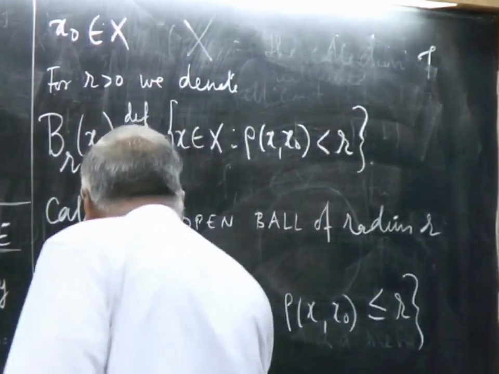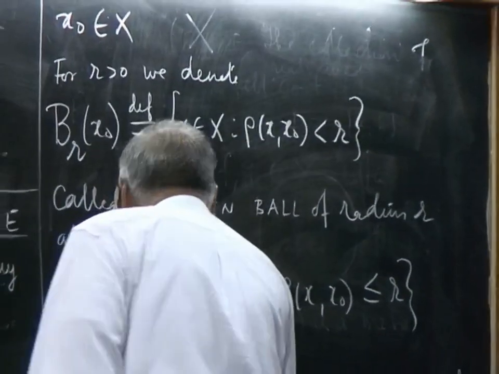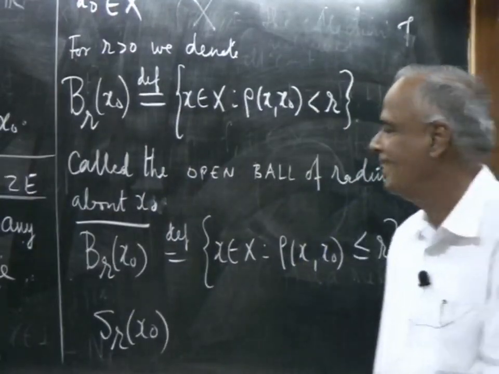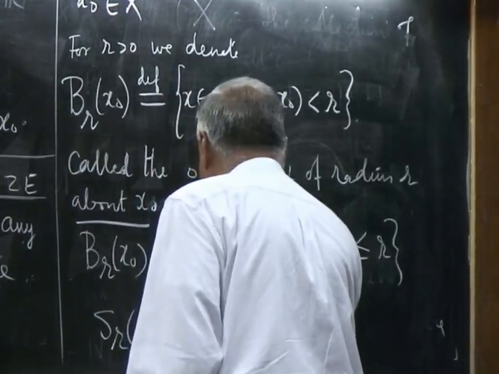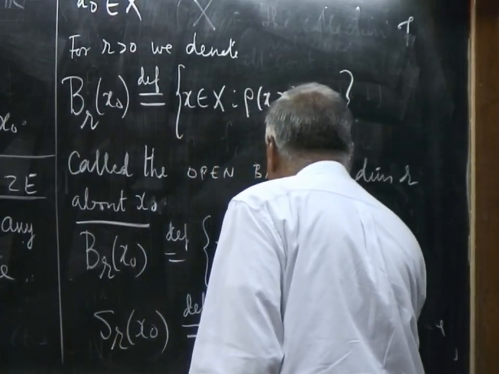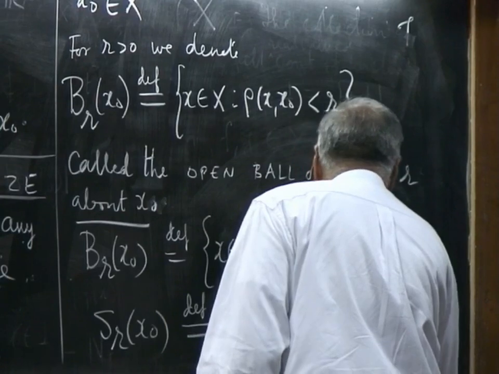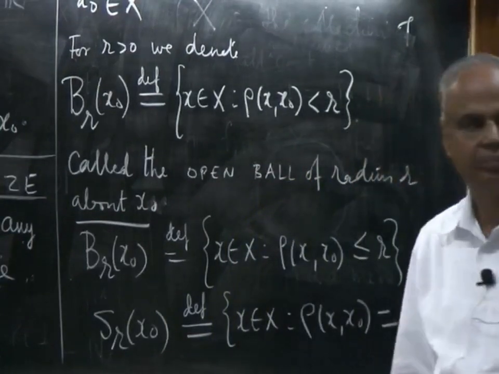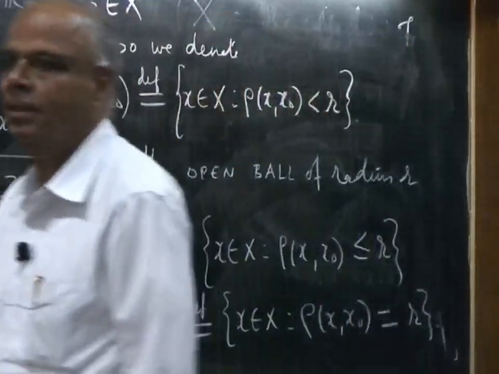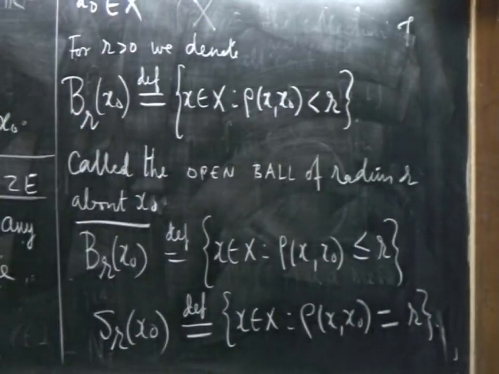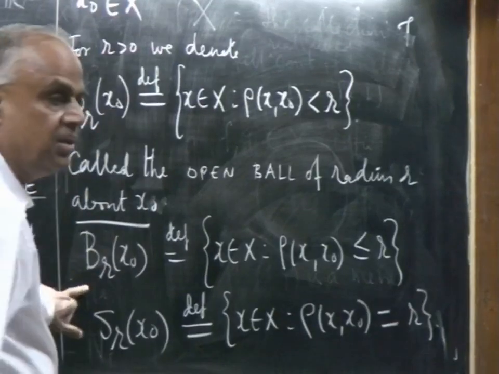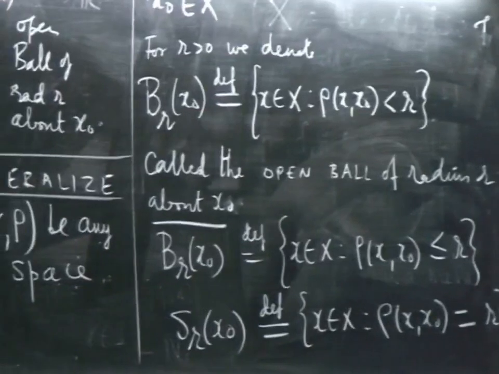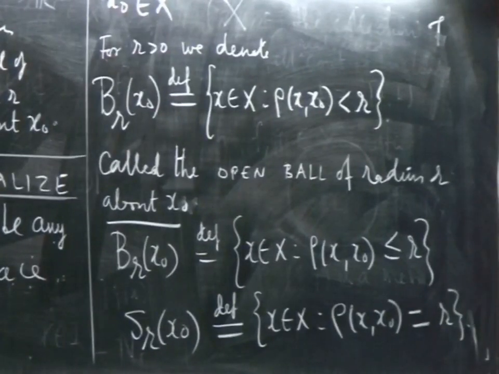The top alone is what is called the sphere, the boundary. This by definition is the set of all x in X such that rho(x, x naught) is equal to r. So this union this is equal to this: the lid plus the hollow is equal to the closed ball.